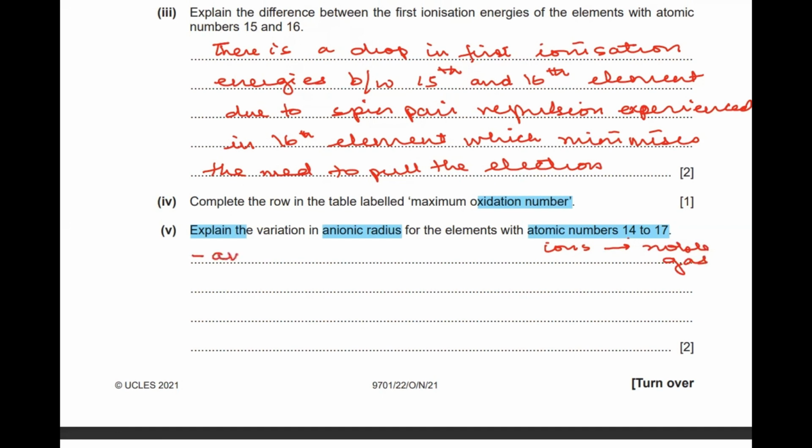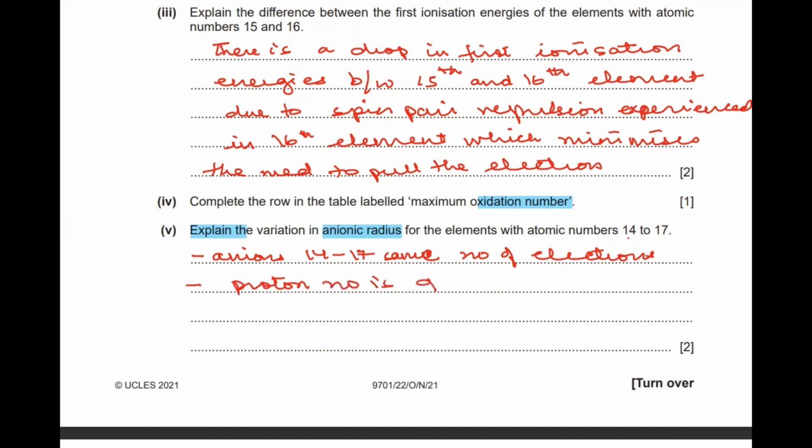All these anions from 14 till 17 will have the same number of electrons, but their proton number is gradually increasing, leading to increased nuclear attraction.